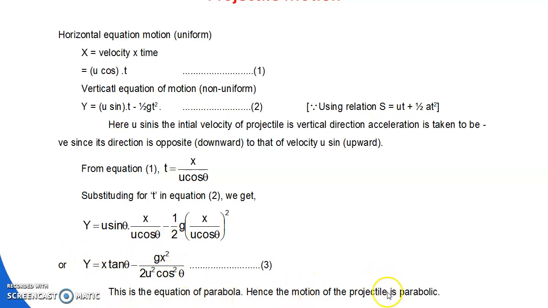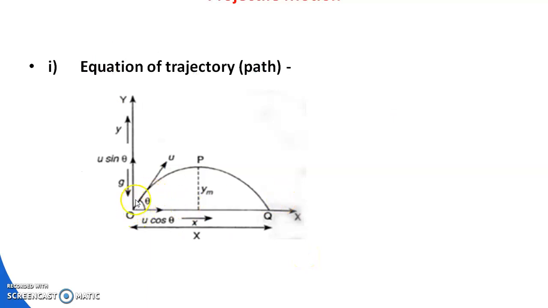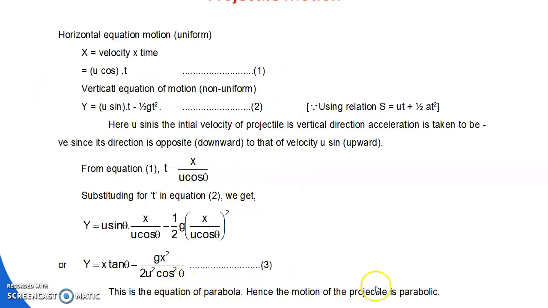So this equation satisfies the equation of a parabola. Hence the motion of the projectile is parabolic in nature. The path is parabolic. So the question may arise like this: prove the path of the projectile is parabolic when a projectile is thrown making an angle theta with horizontal. So the path is parabolic.